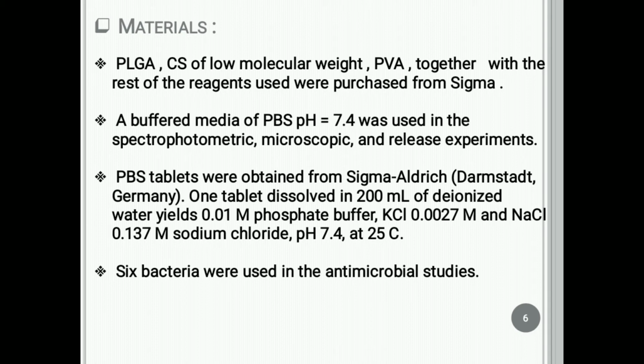PBS tablets were obtained from Sigma Aldrich, and one tablet dissolved in 200 ml of deionized water yields 0.01 molar phosphate buffer, and KCl and NaCl with concentrations 0.0027 molar and 0.137 molar respectively, and the pH of the solution is 7.4 at a temperature of 25 Celsius. Six bacteria were used in the antimicrobial studies.